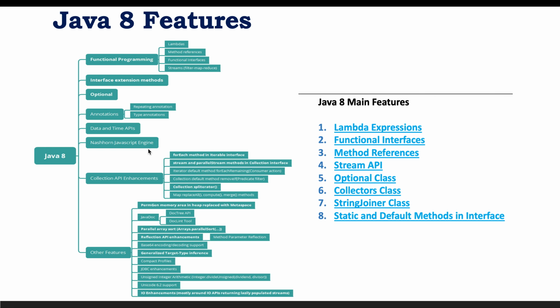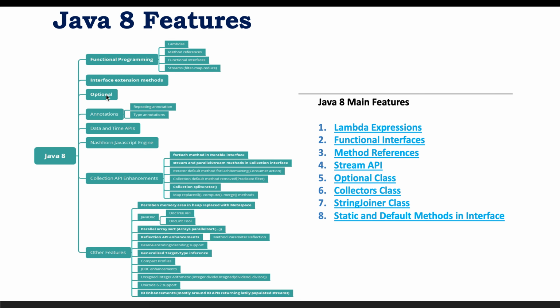Okay, next is the Stream API. Stream API is basically an enhancement as part of the collection API. We have already seen for each, for loop, do while, and so many functions that exist till Java 7. But in Java 8, Java has introduced the Stream API. Using the Stream API, it is very easy to perform all those operations in a very short form. Also, the Stream API provides a bunch of methods, so that instead of writing our own logic, we can use those methods, and we will see that with examples.